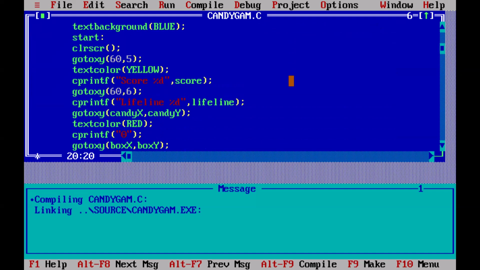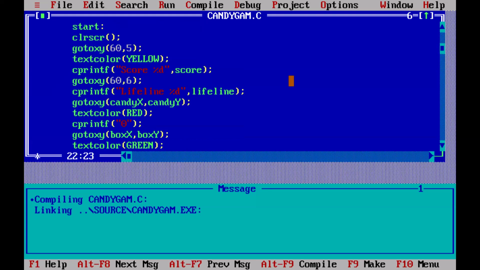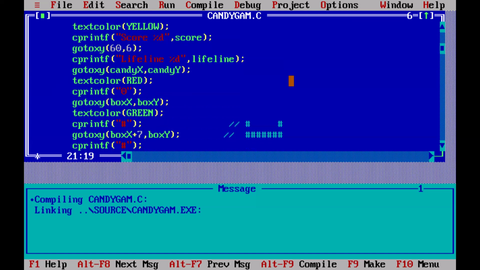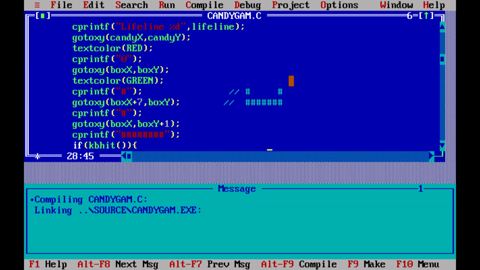Now, first of all, the candy will be positioned at the top center. Just gotoxy, candy X, candy Y. I have given the text color of candy as red. And then the basket will be positioned at the bottom center first. And in gotoxy, I have done +7 to the x-axis because the base I have given as 7. So to print this hash, we need to give the x-axis +7 and the box y as it is. And to print the base, I have done the box y +1 and box x as it is to increment the y-axis.